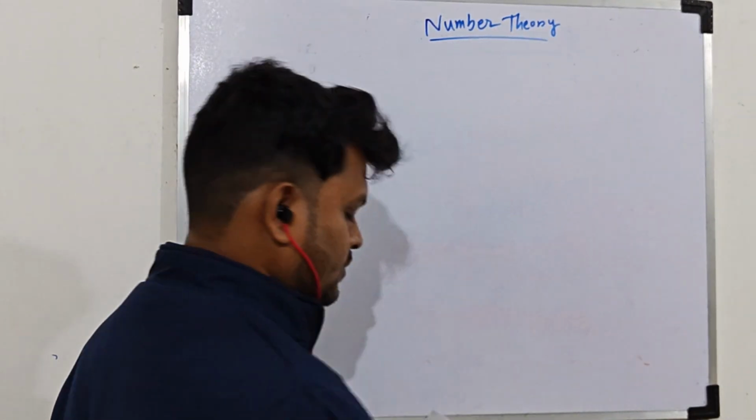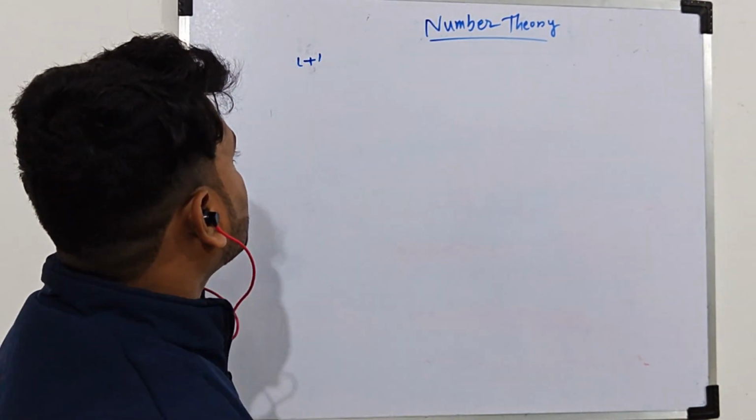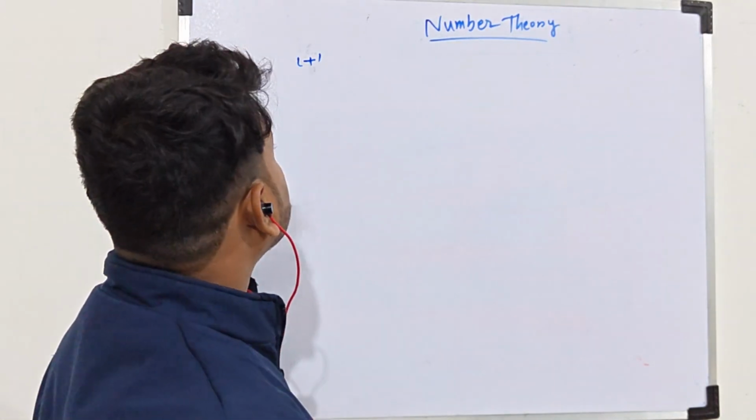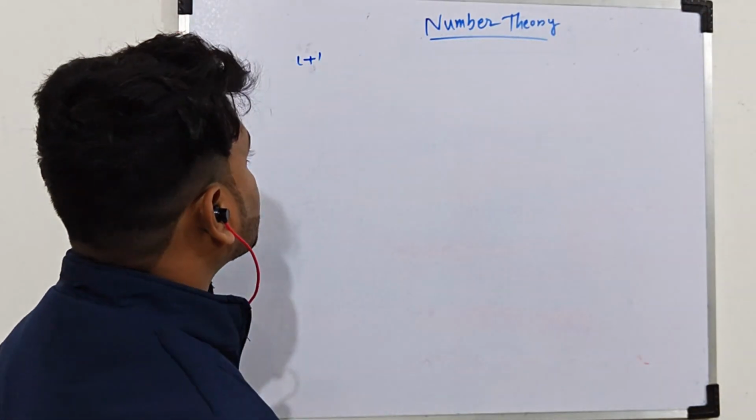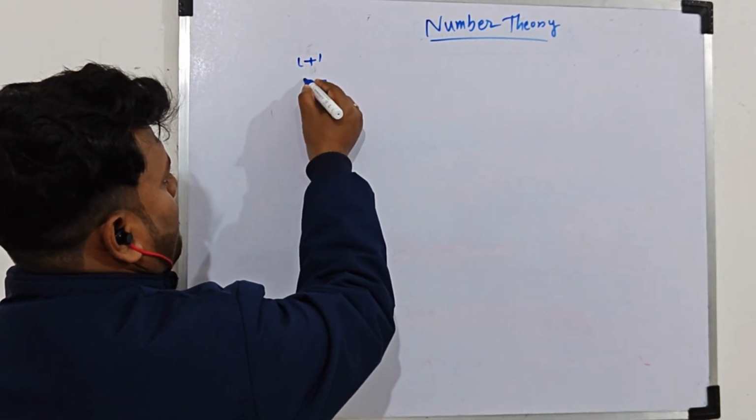So we have discussed that plus is closed in Z and also in the set of natural numbers. But what about minus?